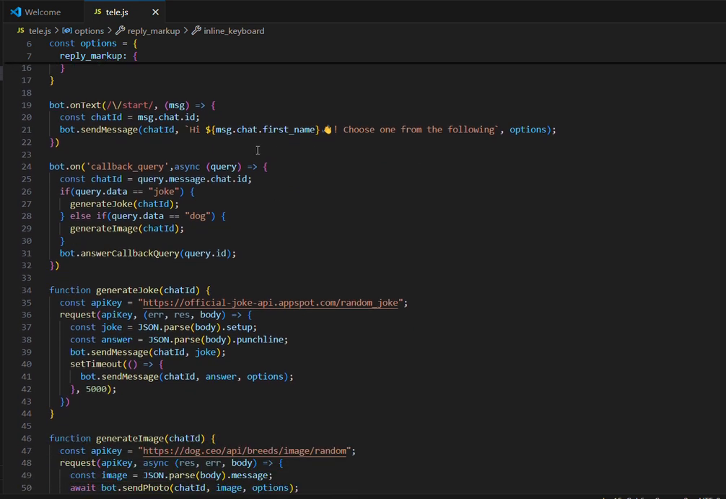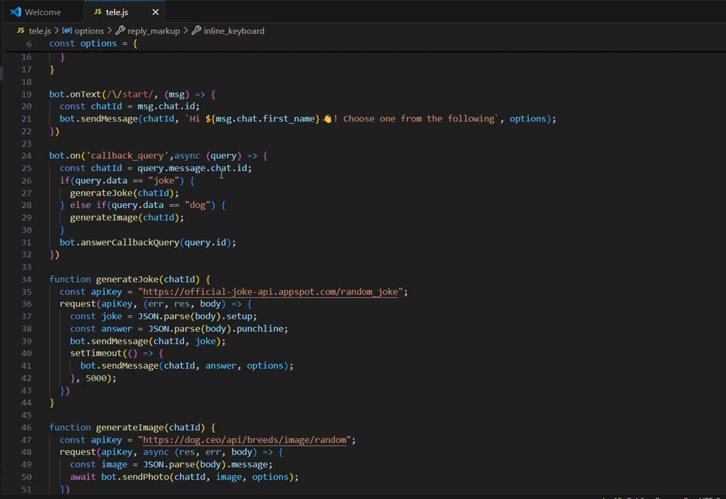Handle button clicks. When a button is clicked, the callback query event is triggered. The bot checks the callback data to determine which button was clicked. Joke calls generate joke. Dog calls generate image.